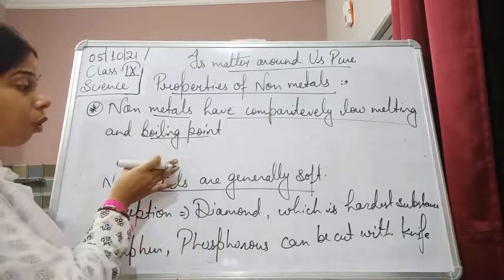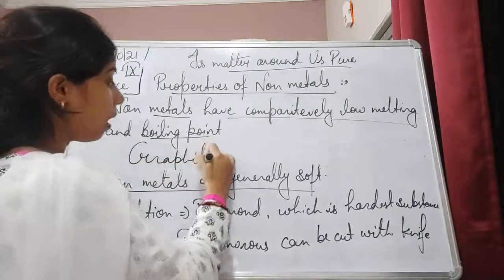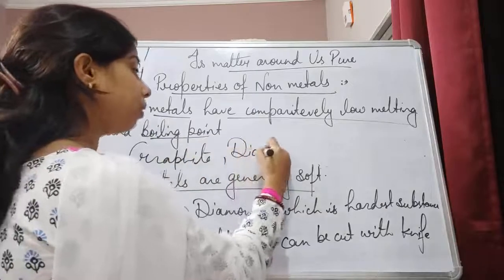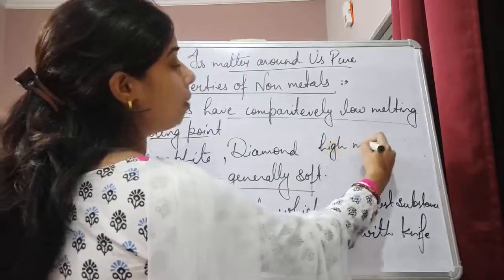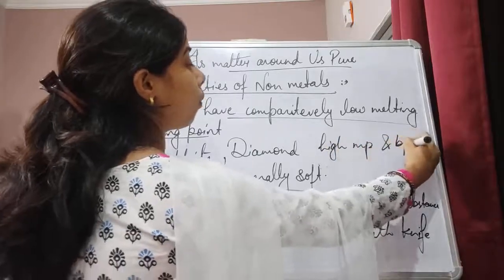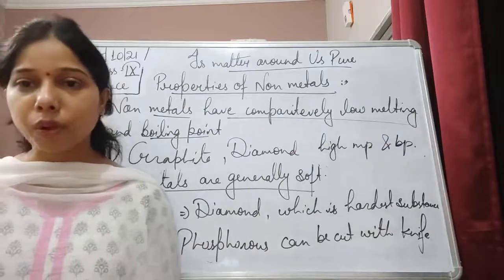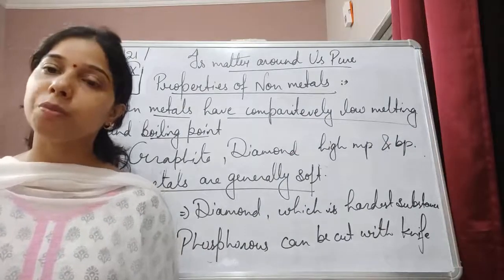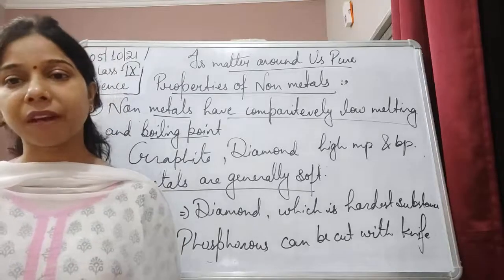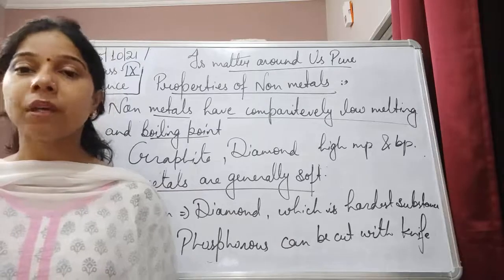Like if we talk about oxygen and nitrogen, yes, graphite and diamond, both of them have a high melting point and boiling point. Obviously, diamond is considered to be the hardest substance because of its structure, so we need more heat in order to melt it. Similarly, graphite also needs a good amount of heat in order to melt.